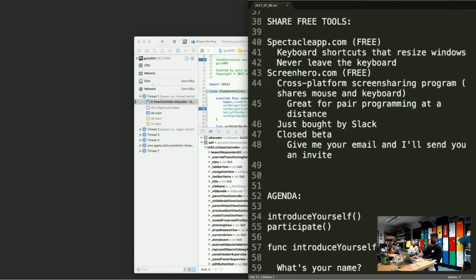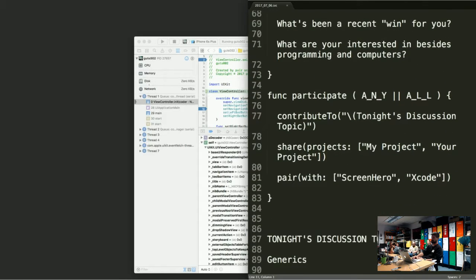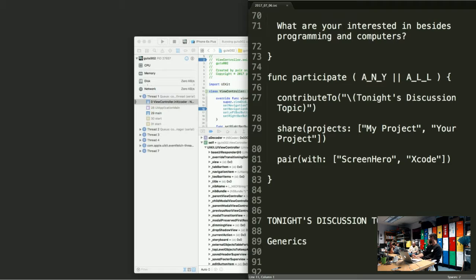So tonight's agenda, we're going to do introductions, and then we're also going to move into tonight's discussion topic, which is generics.